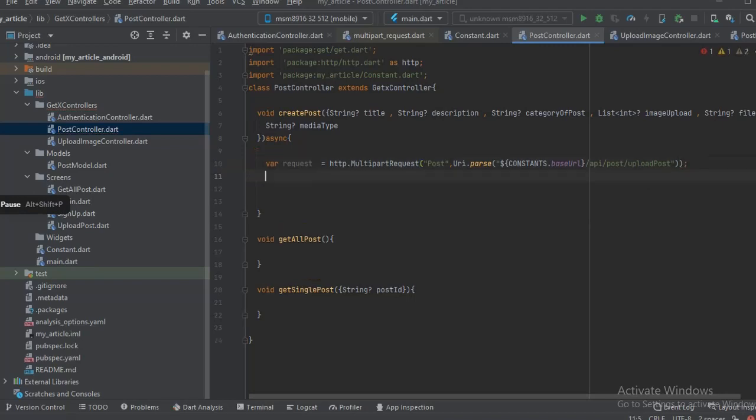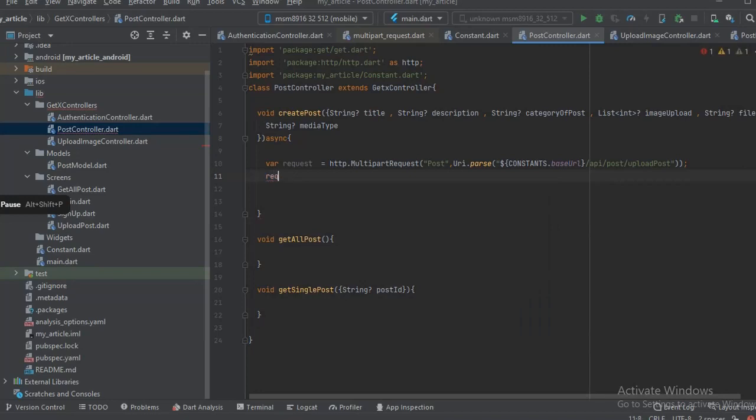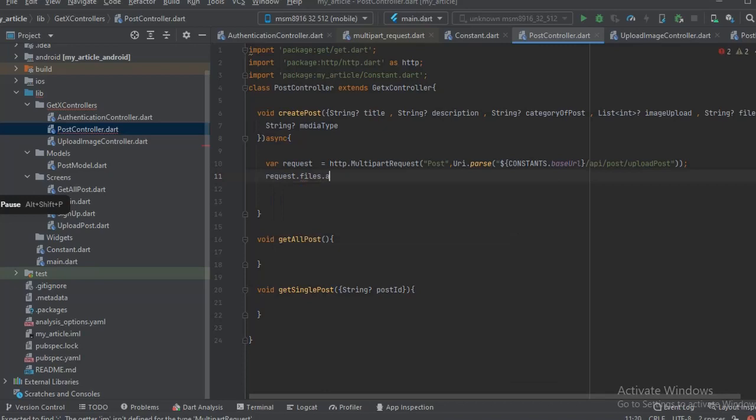Okay, all right, so that is it. So the next thing to do is right there, this request, all we need to do is add the files to it now. So we're going to add the file. The only file that is the image, the post we are creating, we are going to attach an image to it. So say add files. Okay, so in that case it's going to be like this.